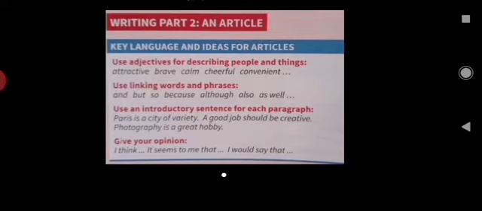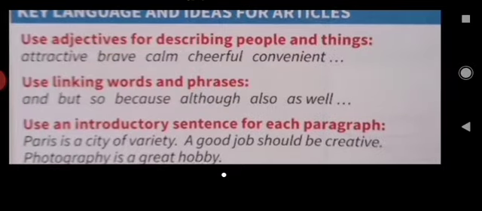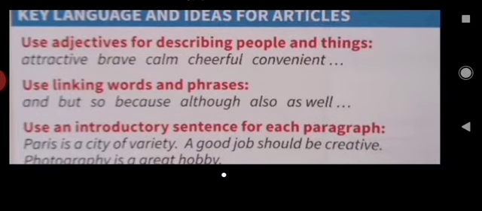So you can see here we can use adjectives for describing people and things. Okay, so again, always using adjectives. It's a great way to make your writing a lot more interesting and engaging. So you can see here, attractive. Okay, so that could be used for a person or mainly a place in this case.